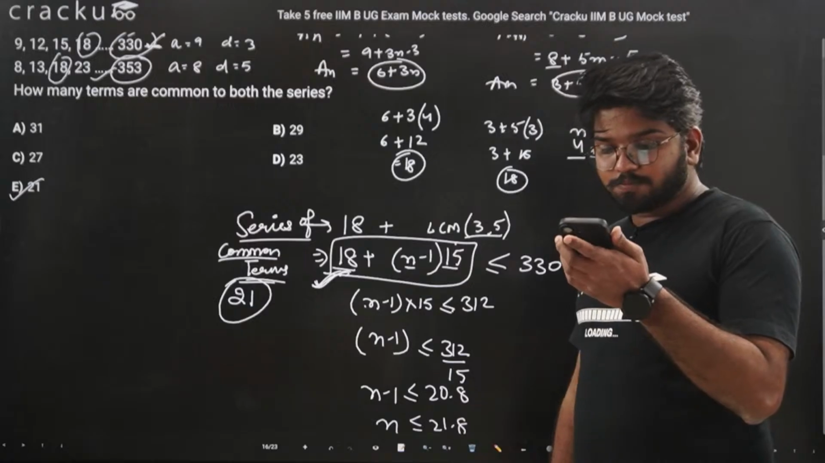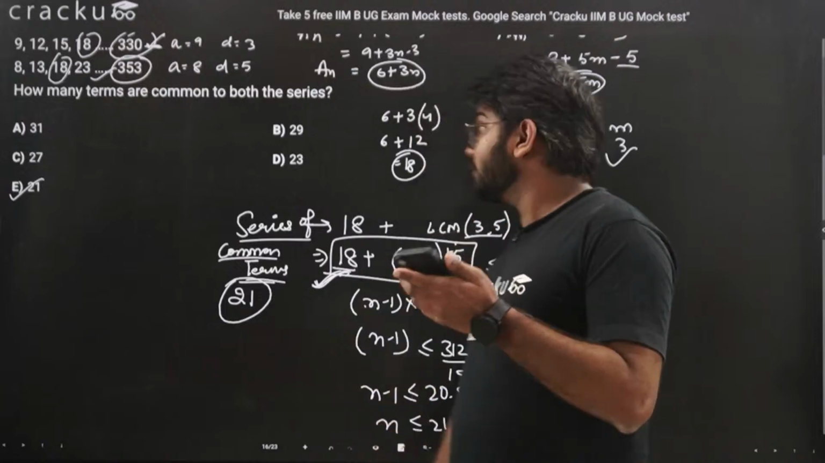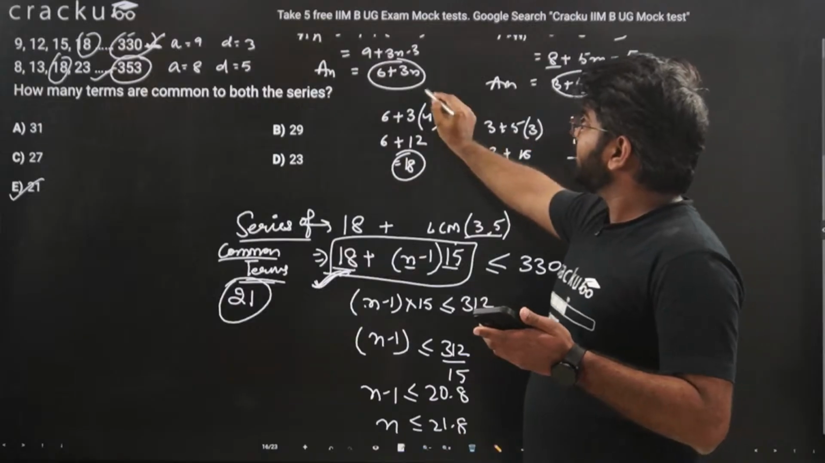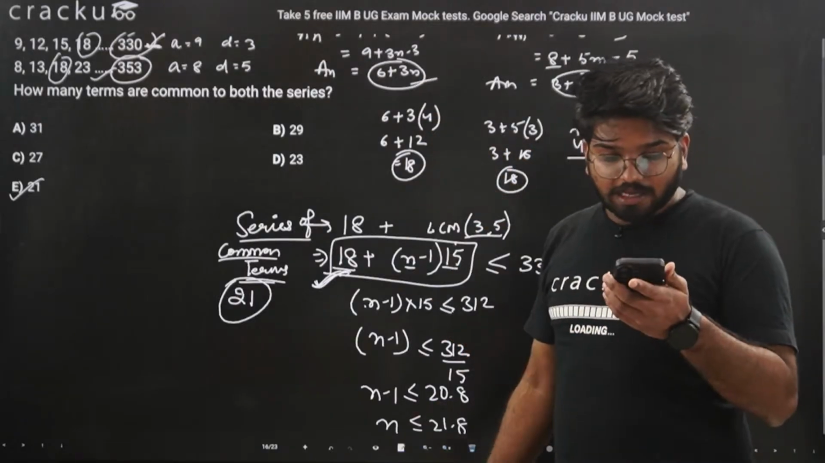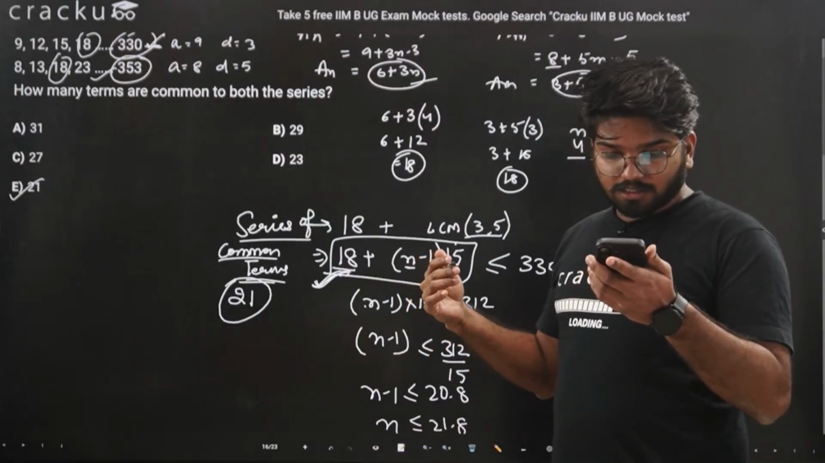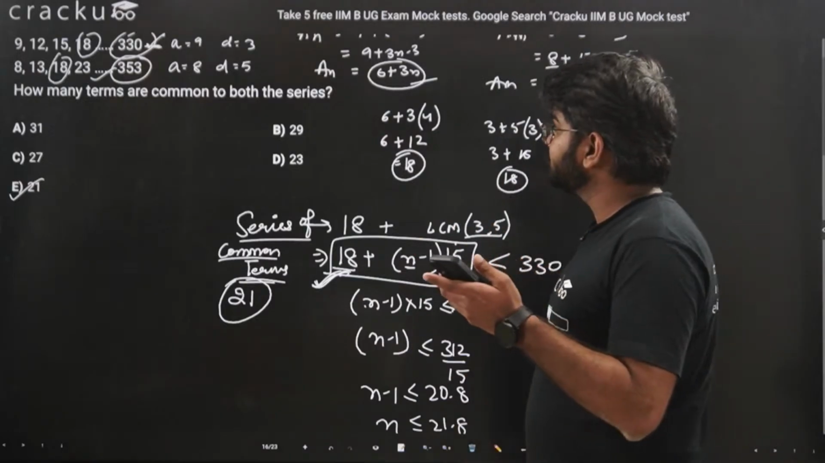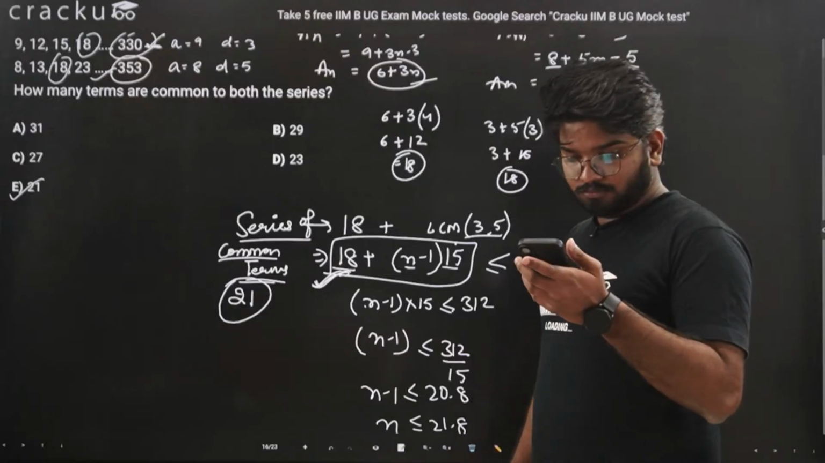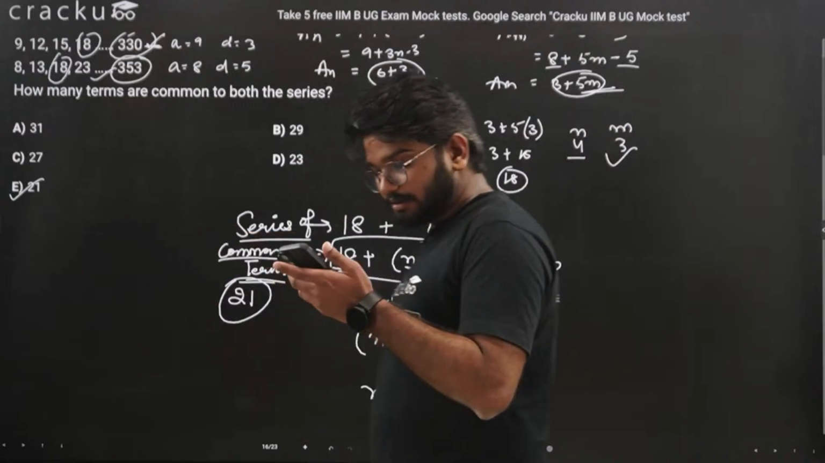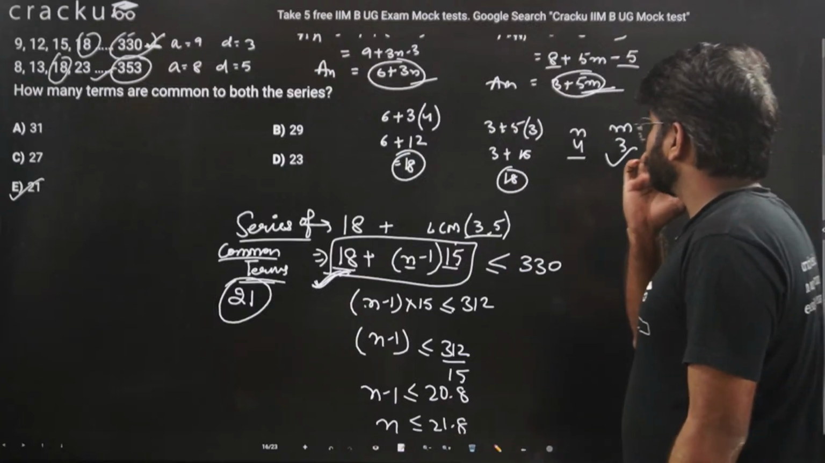Garvit, 6 plus 3n is equal to 3 plus 5m and not 5n. If you notice, we have assumed that this is equal to m and this is equal to n. So we have not assumed n in both the cases. Check once. Yeah, perfect. E is the correct answer. Okay, we'll move on to the next question.